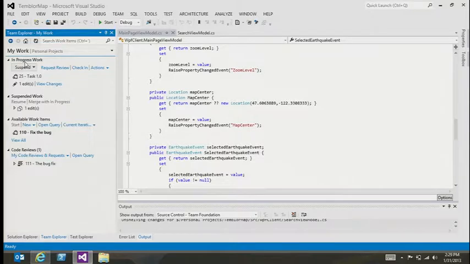So the bottom line is this stuff works off of work items in Team Foundation Server to guide the workflow. But we are using a shelf set in the case where we're using code review between the developer and the check-in, and just regular change sets in the case where we're reviewing past history.